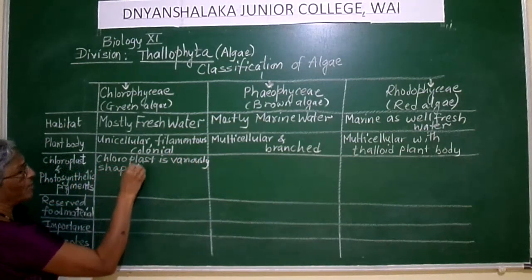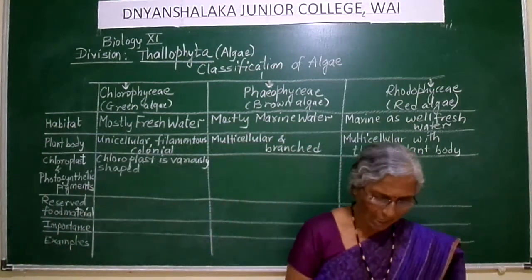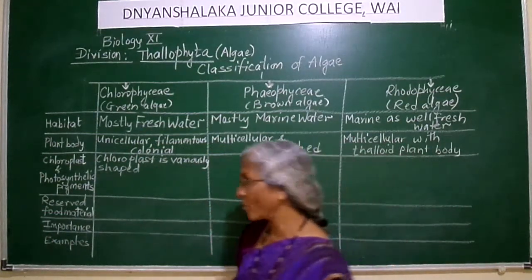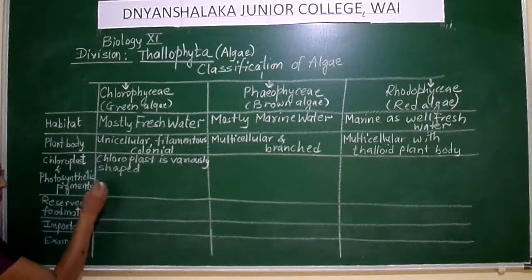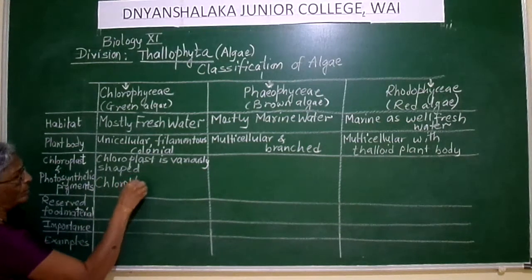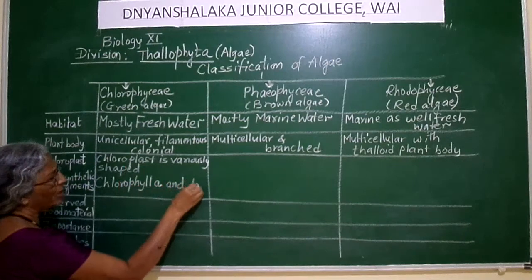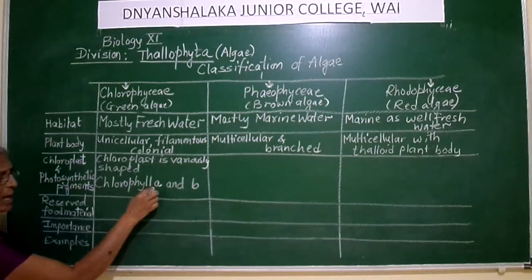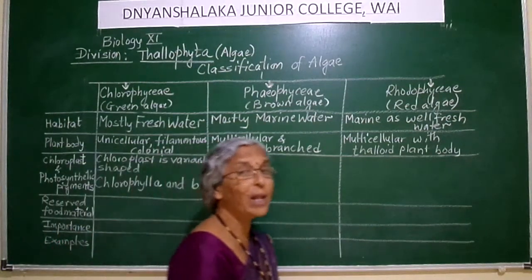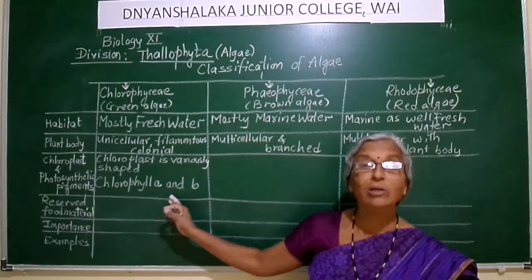Different shapes are there for chloroplast. And what are the chlorophyll pigments present in it? It will have chlorophyll pigments, chlorophyll A and chlorophyll B. These are the pigments which trap the energy, green in color.